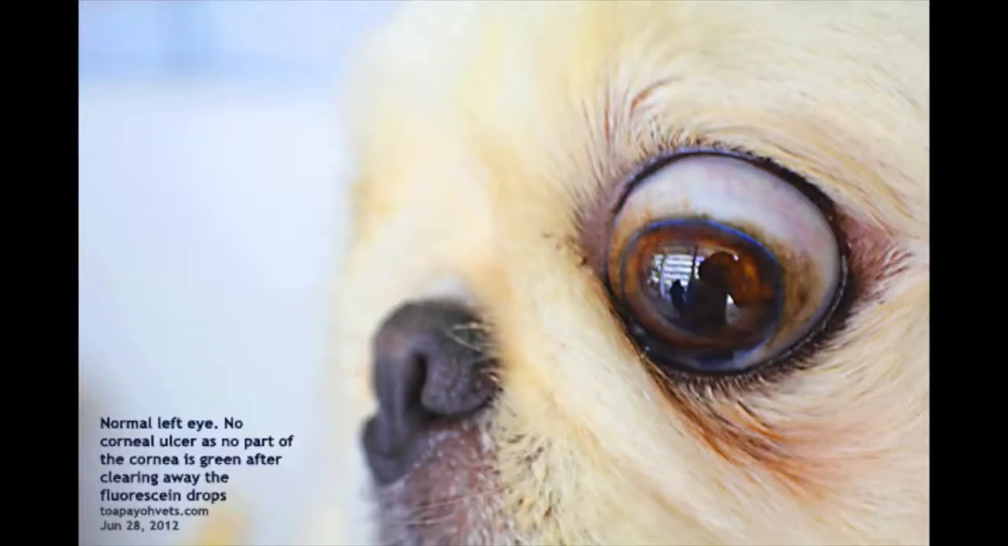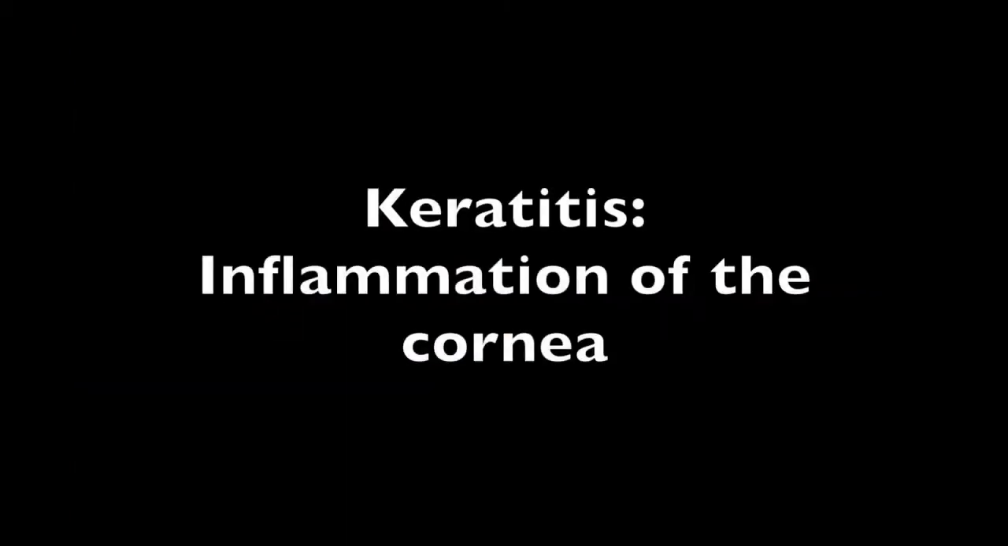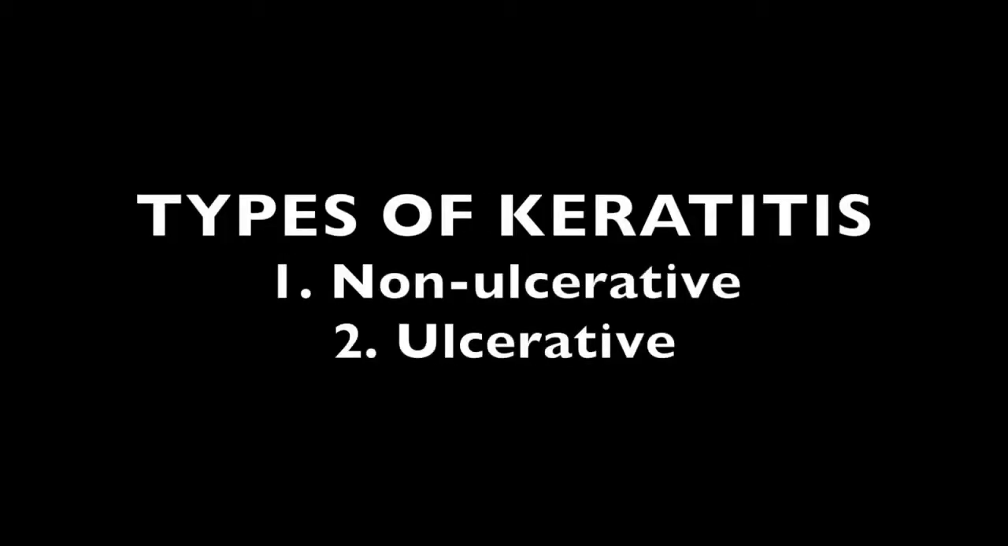Here, you can see a normal dog's cornea. It is continuous and clear. Keratitis is the inflammation of any part of the cornea. What are the types of keratitis? There are 2 main types of keratitis: non-ulcerative and ulcerative.